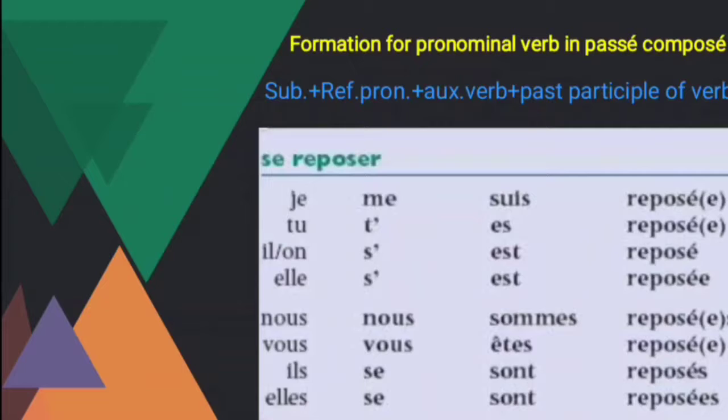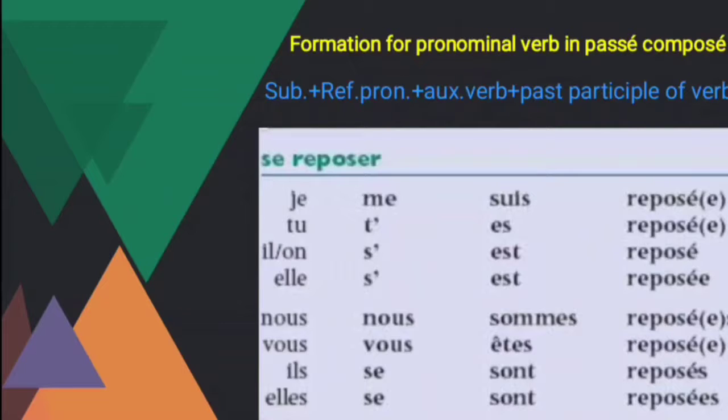Formation of the pronominal verb in past tense. Subject, what are the subjects? Je, tu, il, elle, on, nous, vous, ils, elles. And what are the reflexive pronouns? I told you: me, te, se, nous, vous, se. Why do they give a t apostrophe over there? Because the verb begins with a vowel. Es begins with a vowel, so they put an apostrophe there.